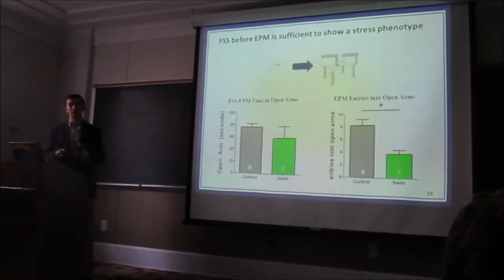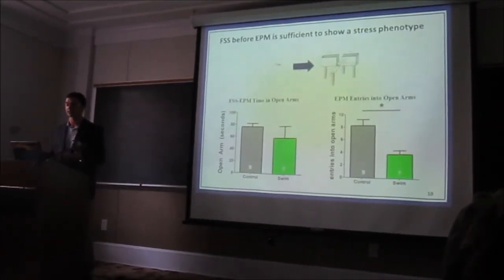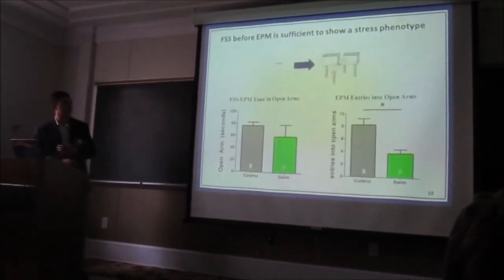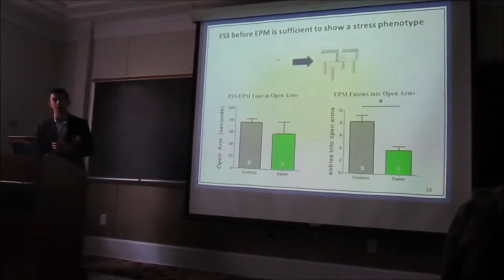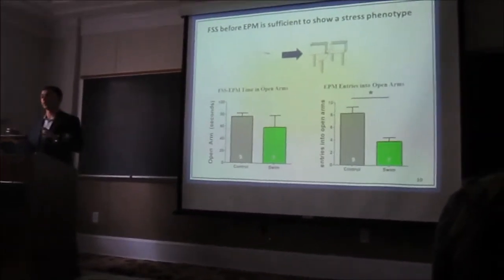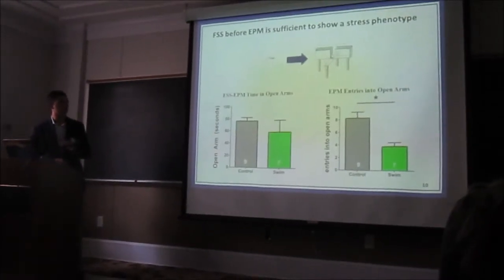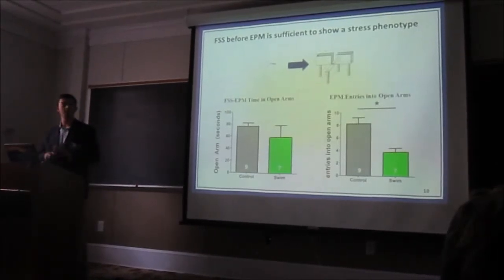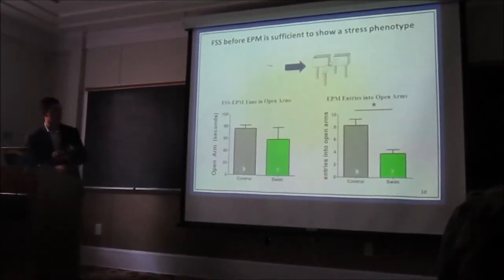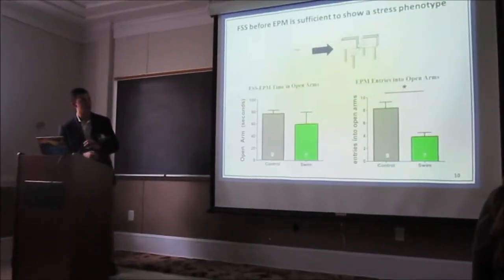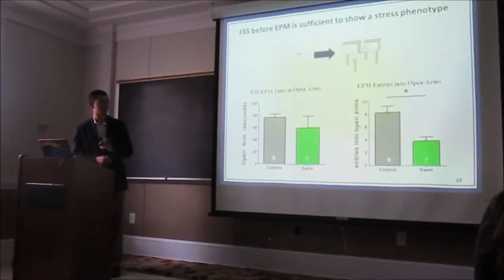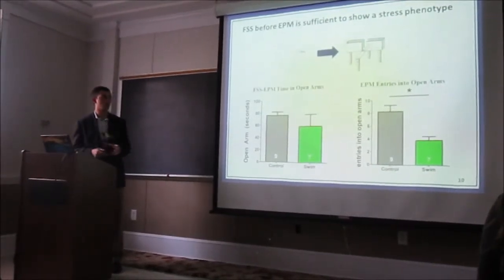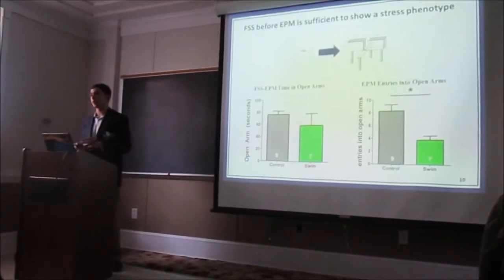The idea was that the forced swim could serve as a significant stressor, and we wanted to see if we could see a phenotype. So when we look at the time spent in the open arms for the forced swim EPM group, there are two groups. One is the swim group, which went through the swim and then the EPM. The other group is a control group that did not go through the forced swim, it only went through the EPM, so it's controlling for the swim. Now when we look at the time spent in the open arms, again, we don't see a difference between our two groups, but when we look at the entries into the open arms between our control and swim groups, we do see a significant difference, with the control mice entering the open arms on average about 4 times more.